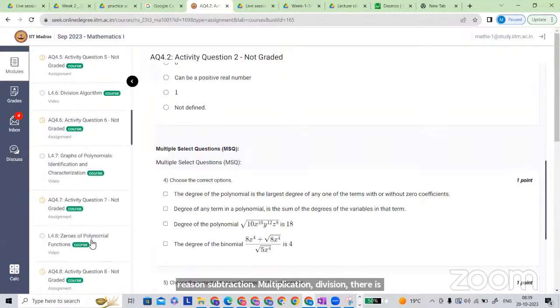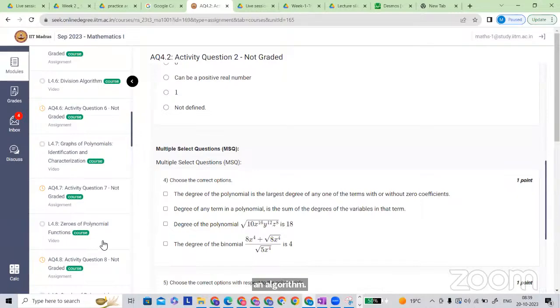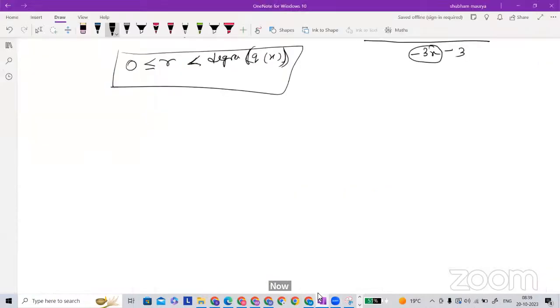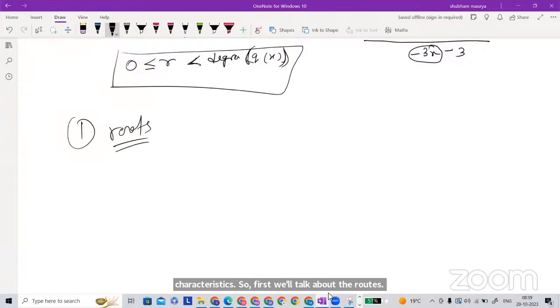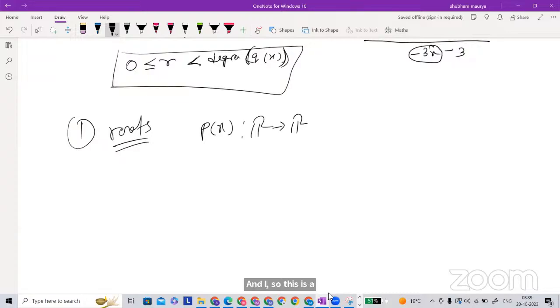Now some characteristics, we are going to talk about the characteristics. First we will talk about the roots and multiplicity. What is the root? Suppose you have a polynomial p(x), so this is a function from R to R. And in this polynomial, suppose I substituted 2 in place of x and I got 0.